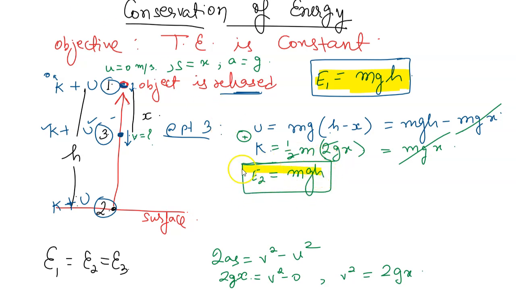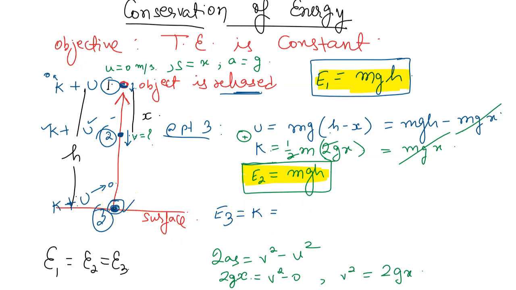Now the third and the last verification. Take this point as 3, this point as 2. Right? Energy at 2 is mgh. Let us find out energy at point 3. So at point 3, potential energy will be 0 because the object is on the surface and height is 0 on the surface. So at point 3, there will be only kinetic energy. To find that, we will again need to find the speed at this point.